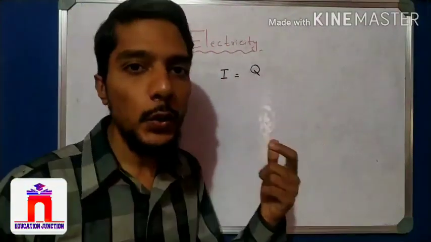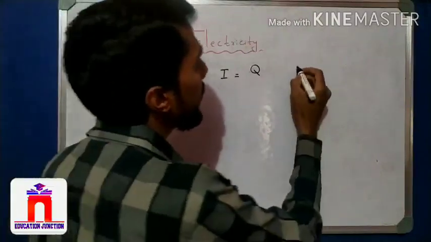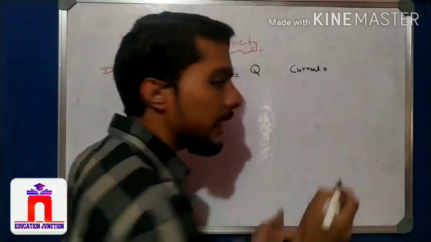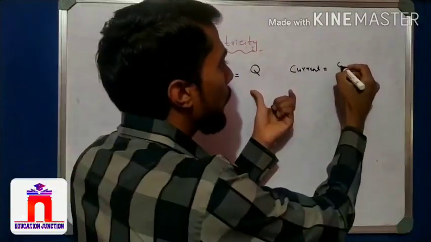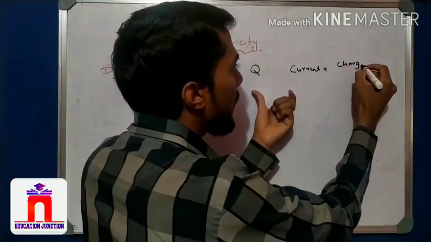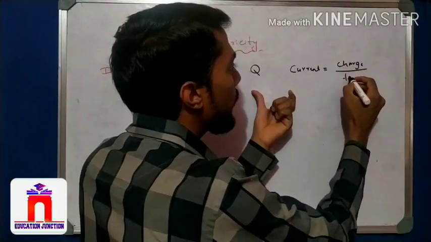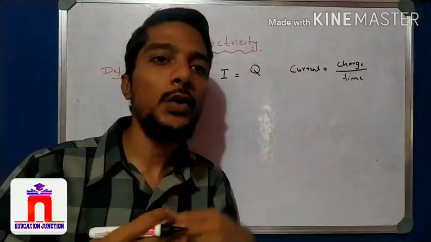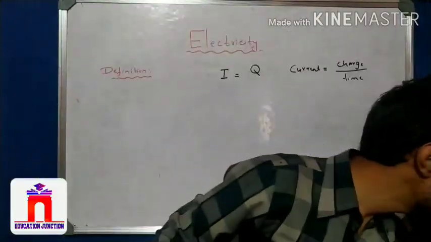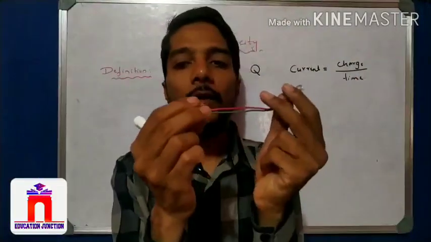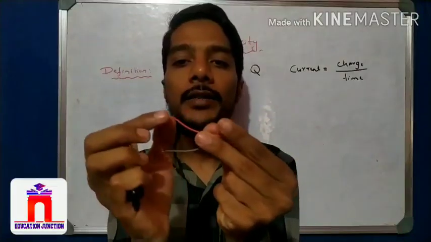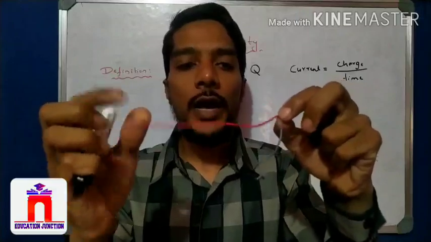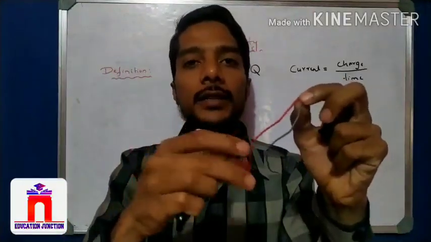The charge is Q, right? I write it like this: the current in the conductor is nothing but the flow of the charges per unit time. How much time is taken to travel from one point to another point, right? When I connect the battery to the conductor, the charge starts to flow from here to here, and that creates a current in the circuit.